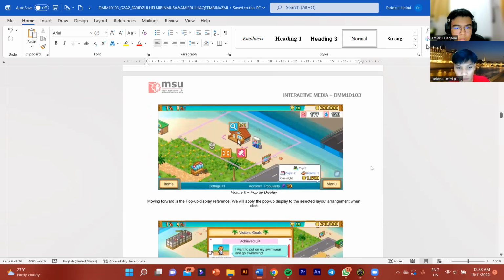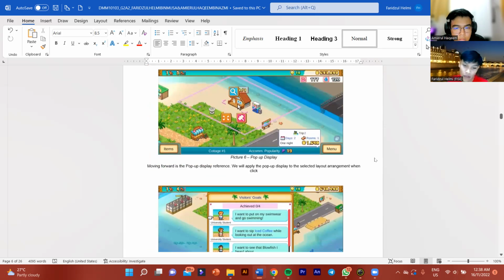Next is the pop-up display. For the pop-up display reference, we will apply the pop-up display to select layout arrangement when clicked.